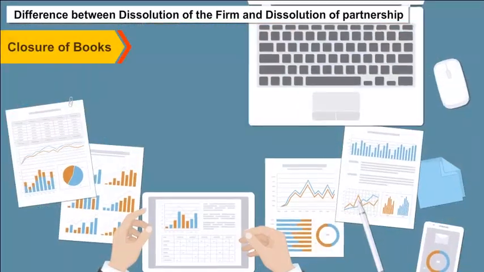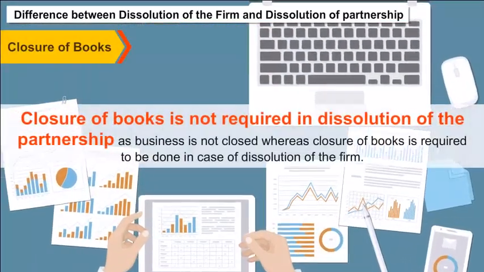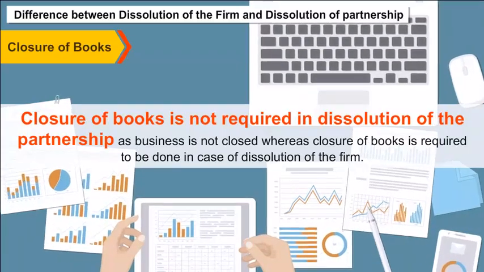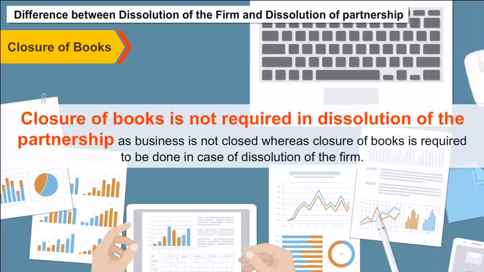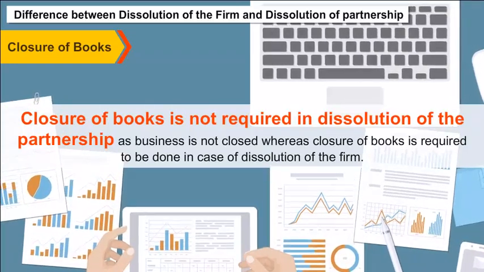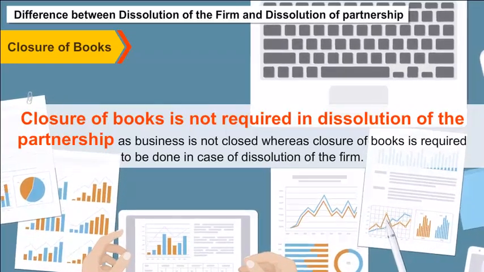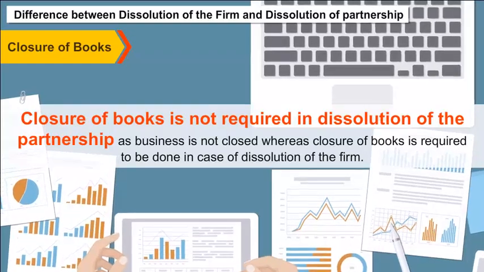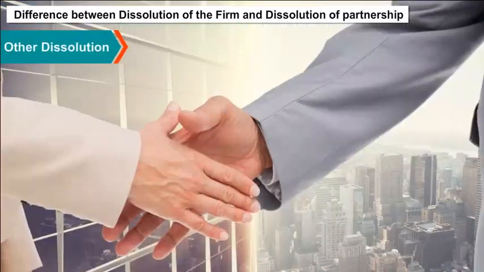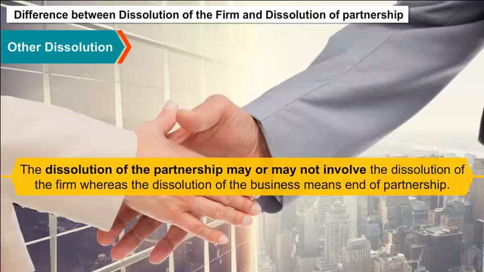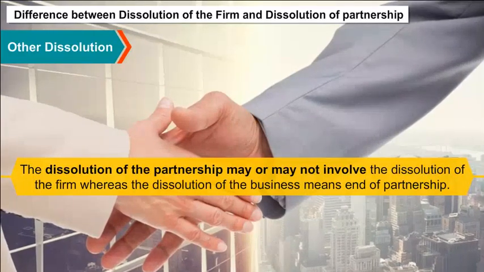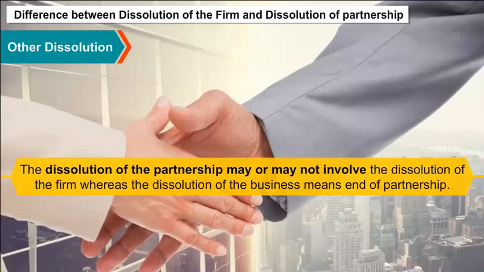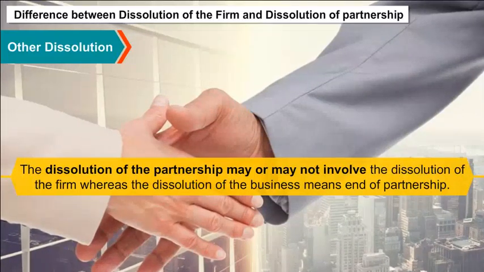Closure of books. Closure of books is not required in dissolution of the partnership as business is not closed, whereas closure of books is required in case of dissolution of the firm. Other dissolution. The dissolution of the partnership may or may not involve the dissolution of the firm, whereas the dissolution of the firm means the end of the partnership.